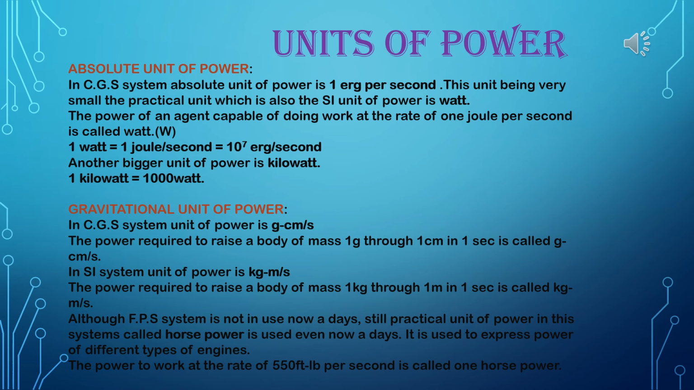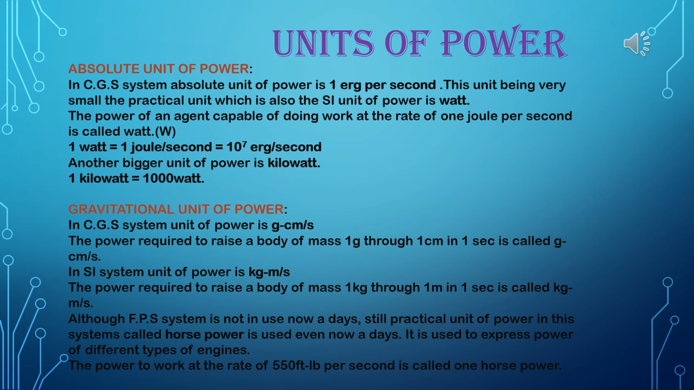The power of an agent capable of doing work at the rate of 1 joule per second is called 1 watt. That means 1 watt is equal to 1 joule per second. That means 10 to the power 7 erg per second. Because 1 joule is equal to 10 to the power 7 erg. Another bigger unit of power is kilowatt. The relation between watt and kilowatt is as same as kilometer and meter. So 1 kilowatt is equal to 1000 watt.